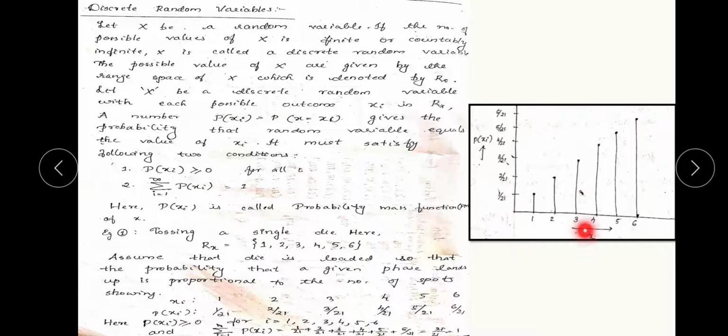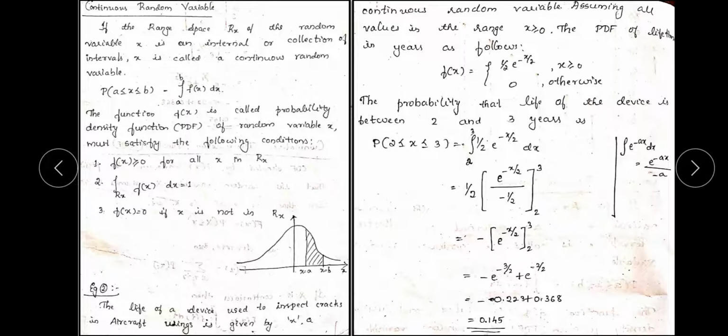You can see the graph mentioned here. This is the graph of the example being taken, that is tossing a die. So this is xi and this is probability of xi, and you can see the graph being plotted. This kind of graph that we obtain is for a discrete random variable. Next we move on to the next slide, that is continuous random variable.